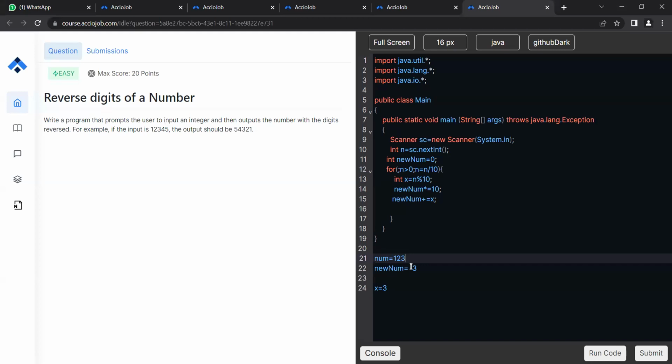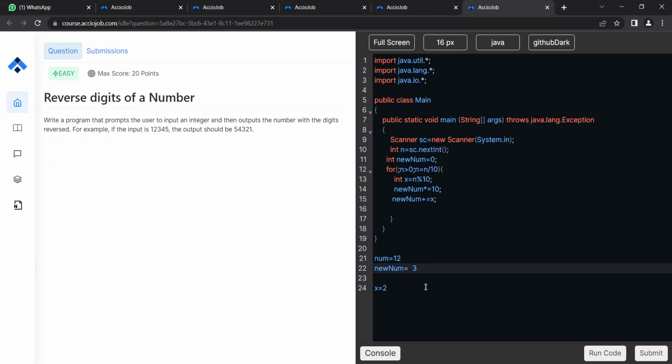Now after this, the number will be removed, so you can see it became 2. This time, second iteration, what will be the value of x? 2, correct. It will be 2. So see, this is the point where you will be learning why multiply by 10. See, the number is 3. I need to add a number at 1th place, right?